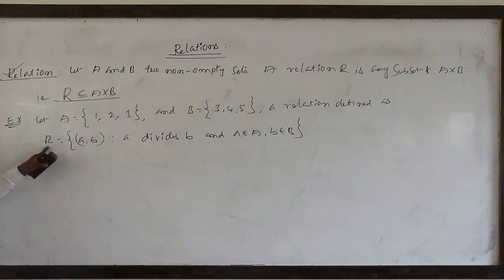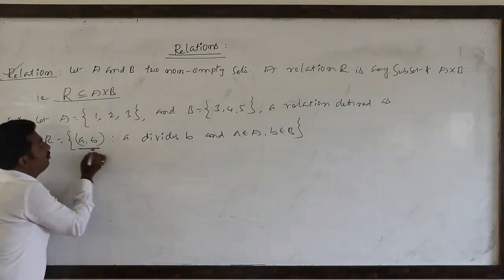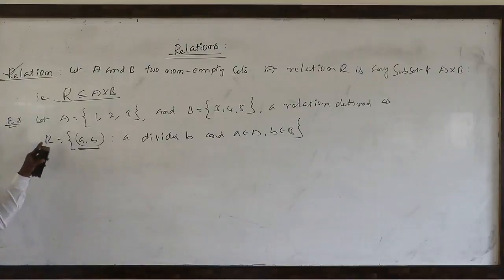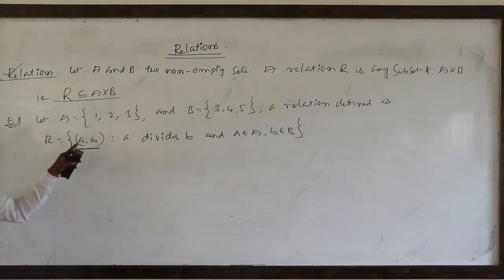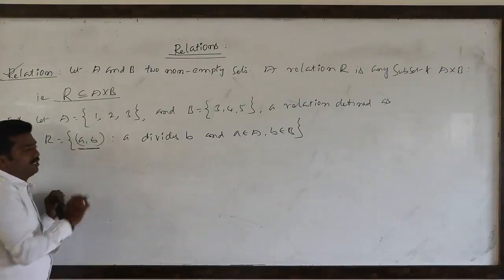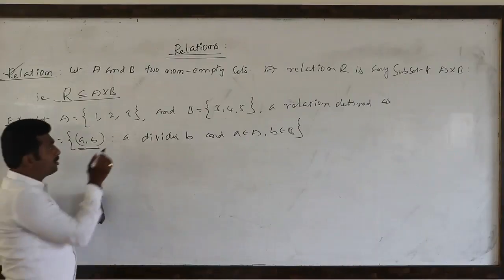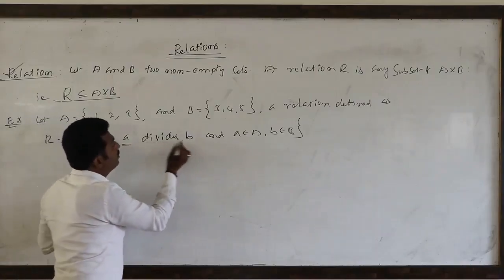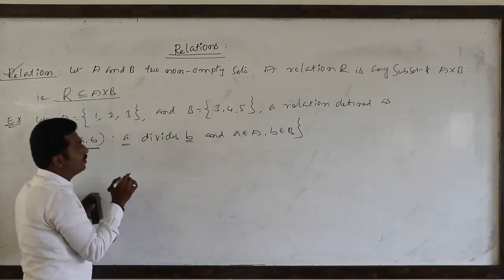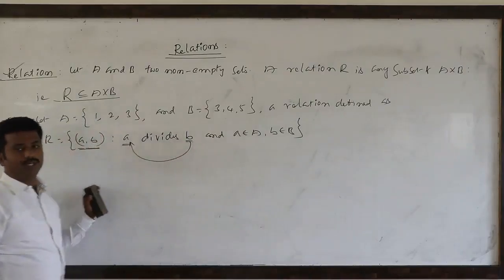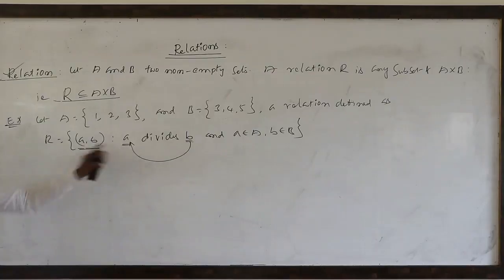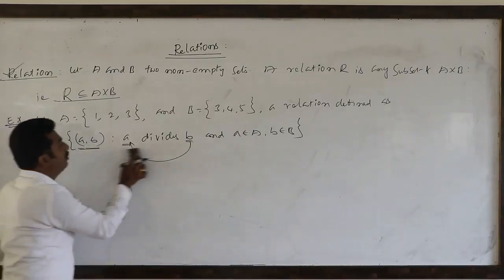You observe, relation is nothing but also a set of ordered pairs. That point you remember. Here onwards, relation means set of all ordered pairs. Which type of relation? The first component divides the second component, which means the second component is divisible by the first component. So how to answer this type of question?